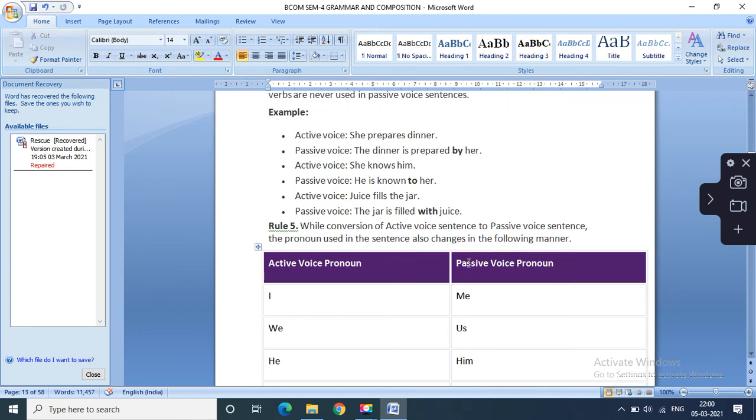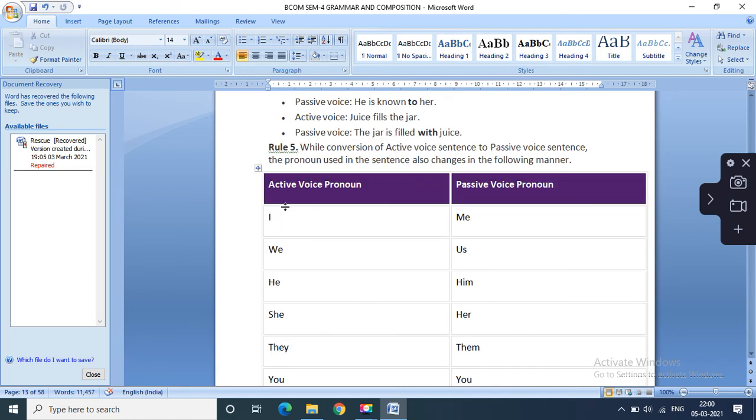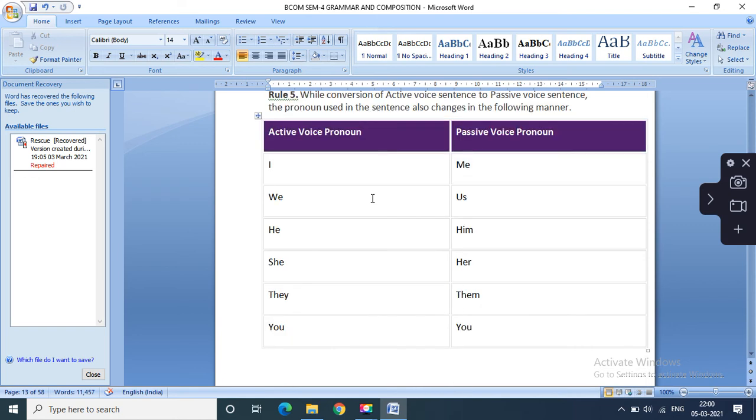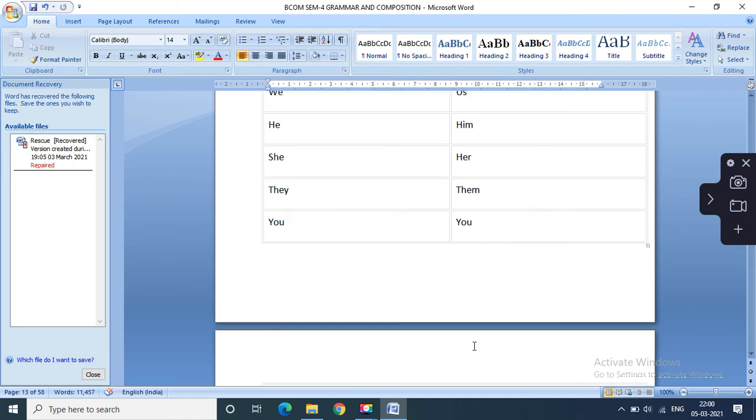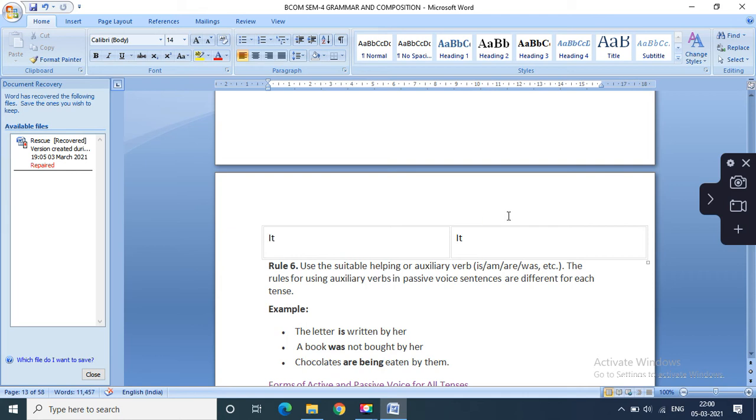Rule number 5: while converting active voice into passive, sentences should be converted as per the pronoun requirement. So the pronoun changes should be made in the following manner: I to me, we to us, he to him, she to her, they to them, you to you, it to it.